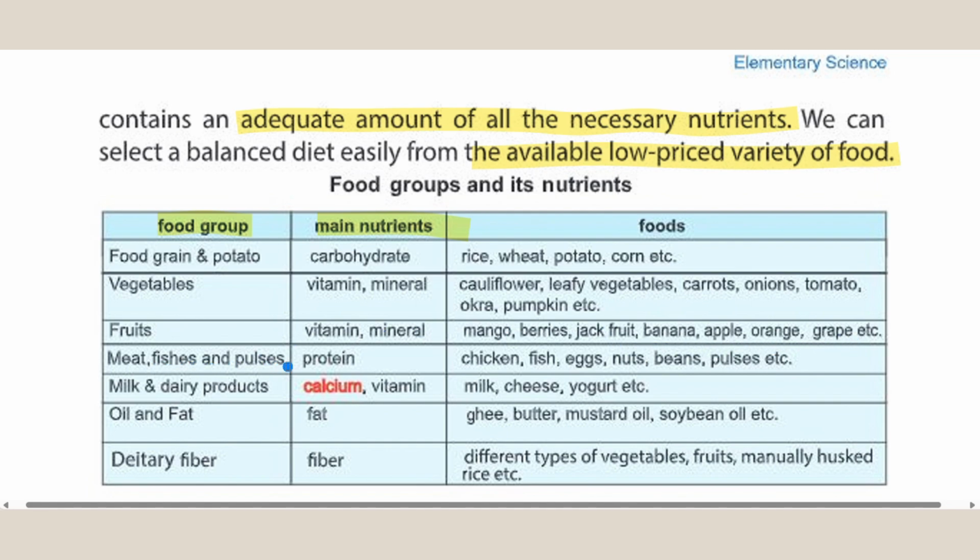Meat, fishes and pulses. Protein. Chicken, fish, eggs, nut, beans, pulses, etc. Milk and dairy products: calcium and vitamin. Milk, cheese, yogurt, etc. Oil and fat: ghee, butter, mustard oil, soybean, etc. Dietary fiber: main nutrients, fiber. Foods: different types of vegetables, fruits, mainly husked rice, etc.